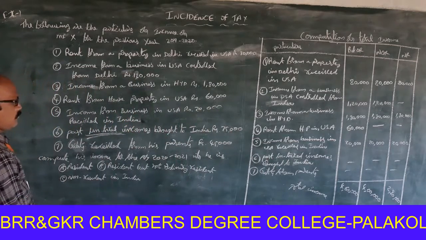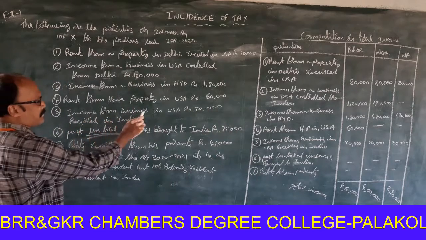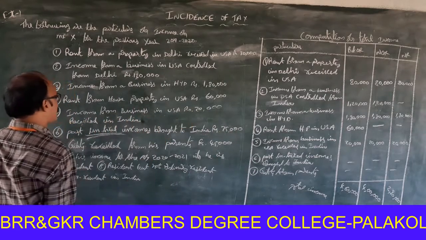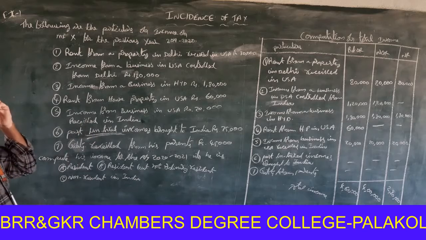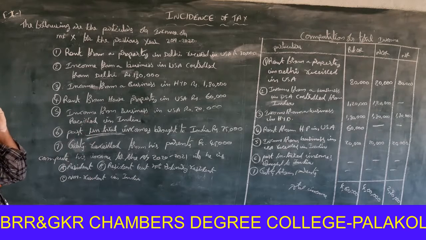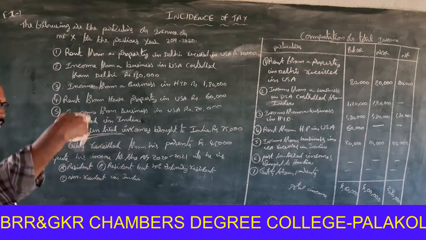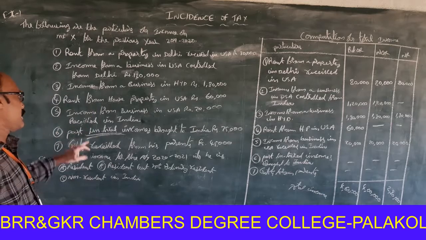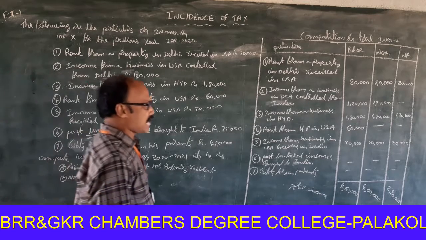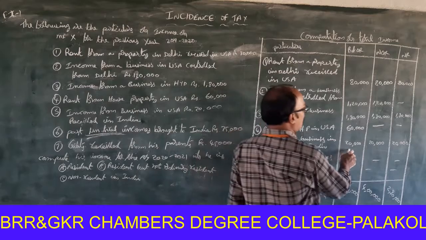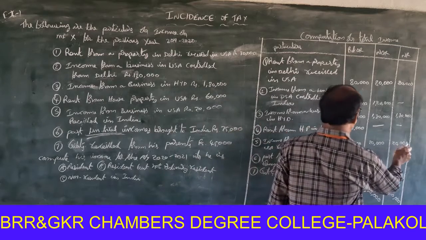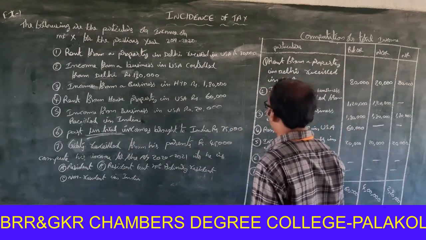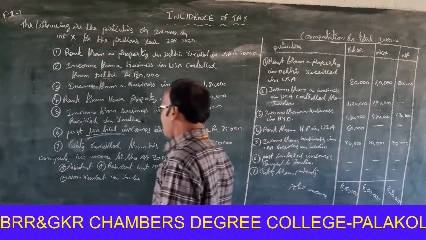Next one. Income from business in USA, that is 20,000 received in India. What is the meaning? Income earned outside India but received in India. That means it is Indian income. So it is taxable for resident and ordinary resident, not ordinary resident and non-resident. Next one.